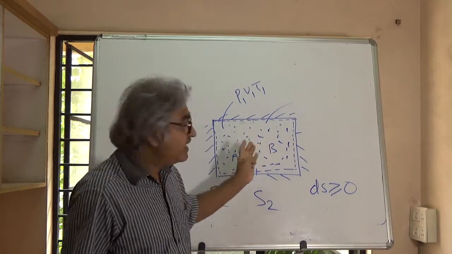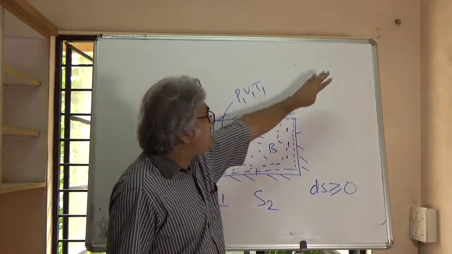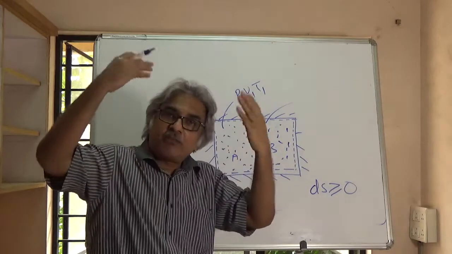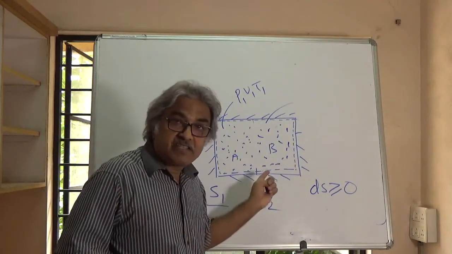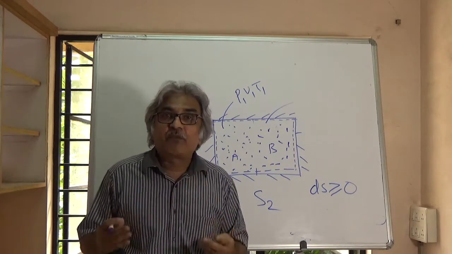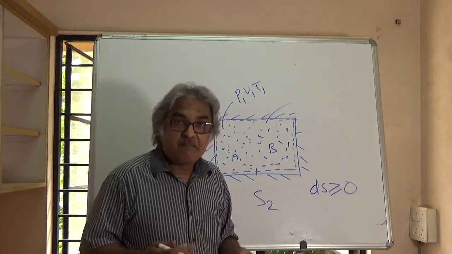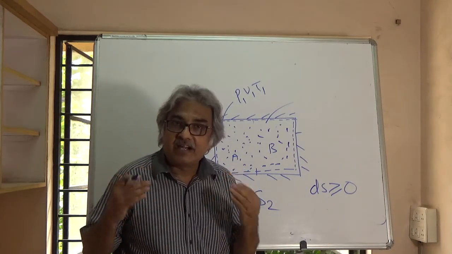Entropy has increased. So the entropy of the universe also will increase, because the surrounding is unaffected by this process since it's insulated. So the entropy change of the surrounding is zero, but the entropy of the system has increased. As a result, the entropy of the universe has increased. So this is yet another example of the entropy principle, or principle of increase of entropy. Thank you.